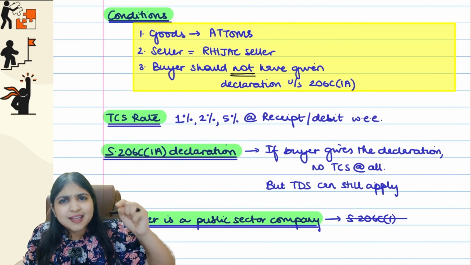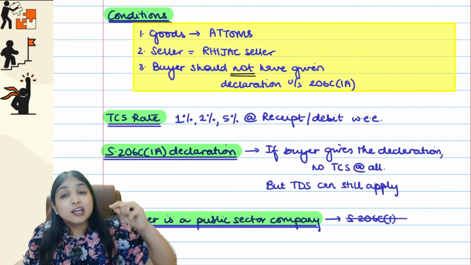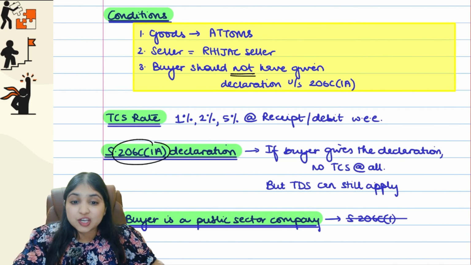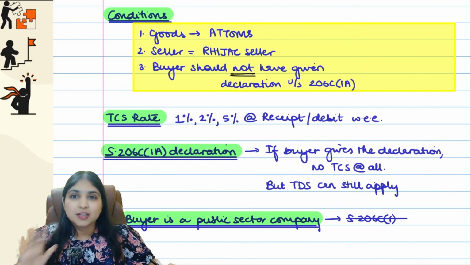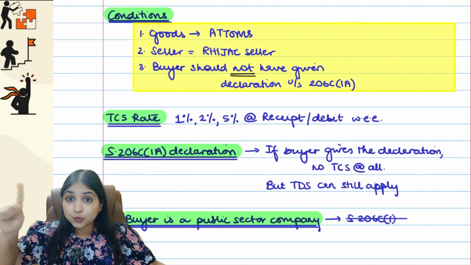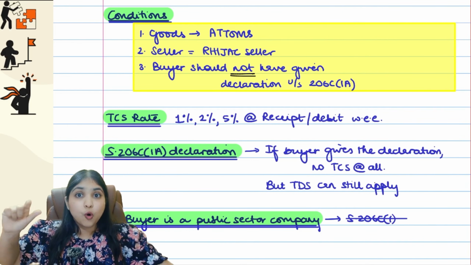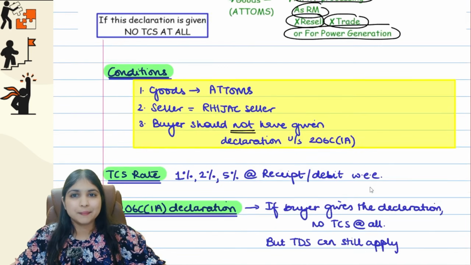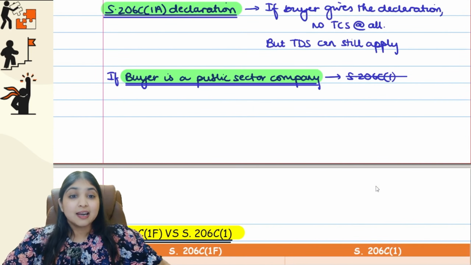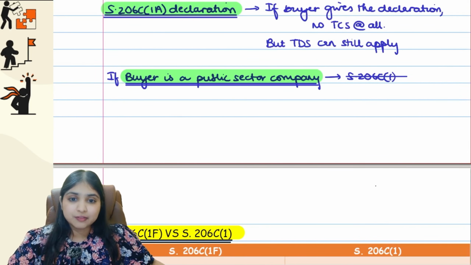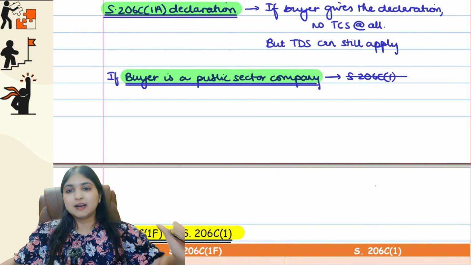But tell me, guys, can the buyer give this declaration in 206C1F also? No. This 206C1A declaration is only and only for atoms. So 3 conditions over here. If all these 3 conditions are fulfilled, then for Tendu leaves 5%, for TO2, for timber and other forest produce 2%, everywhere else 1%. Easy, guys. Yes, and even over here, same thing. The buyer should not be a public sector company. If the buyer is a public sector company, 206C1 will not apply.